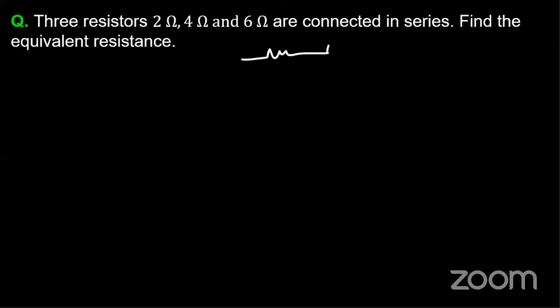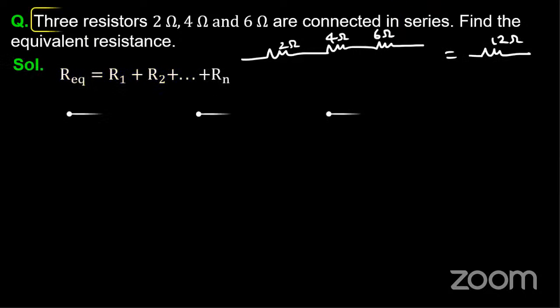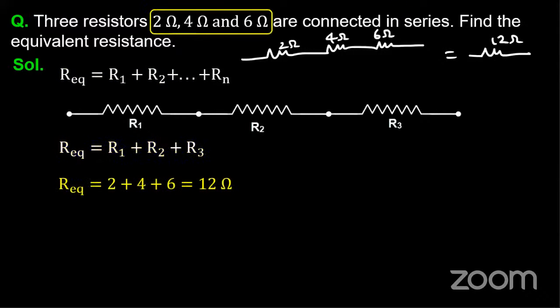So 6 plus 4, 10, 10 plus 2, 12. Yes, exactly. So R equivalent is 12 ohms. Cool. Super guys. Awesome. Next.